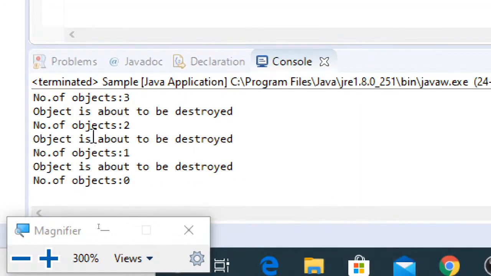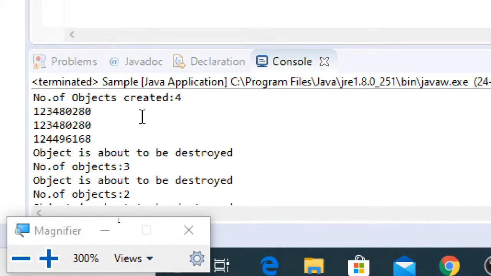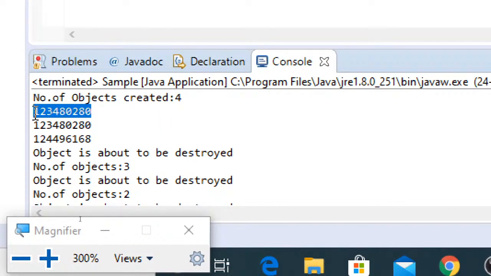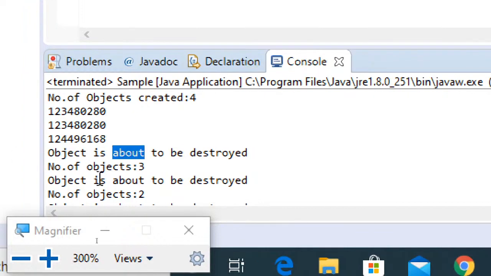So now you can see the number of objects here. Number of objects created: 4, and this is the amount of free memory in bytes after 4 objects were created. This is the amount of memory in bytes after 4 object references were made null. This is the amount of free memory in bytes after the GC method is run. And here you can see the message that the object is about to be destroyed.